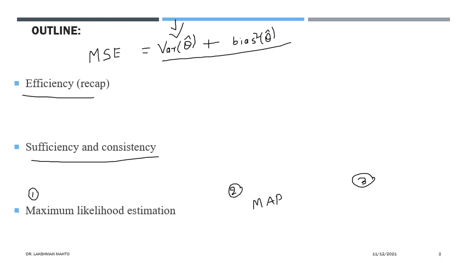Here it is all about probability, so I will discuss maximum likelihood and maximum a posteriori, these two techniques. The MAP one is the Bayesian approach. The maximum likelihood approach is a classical approach.